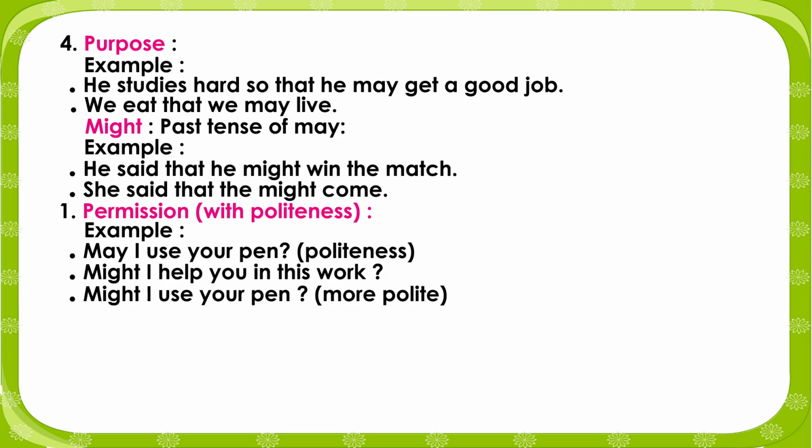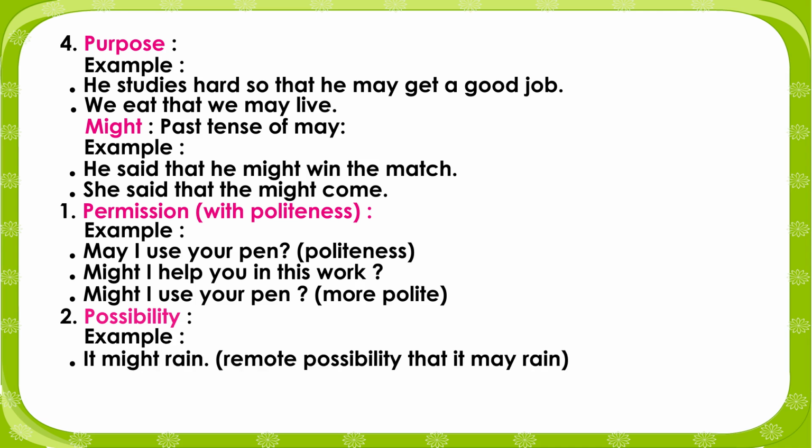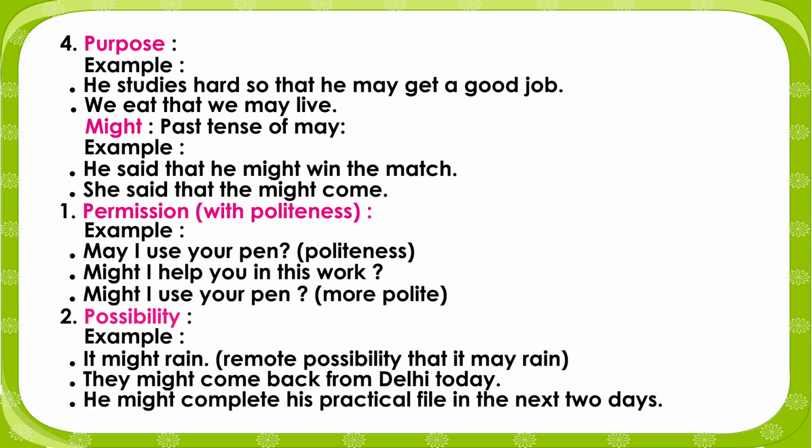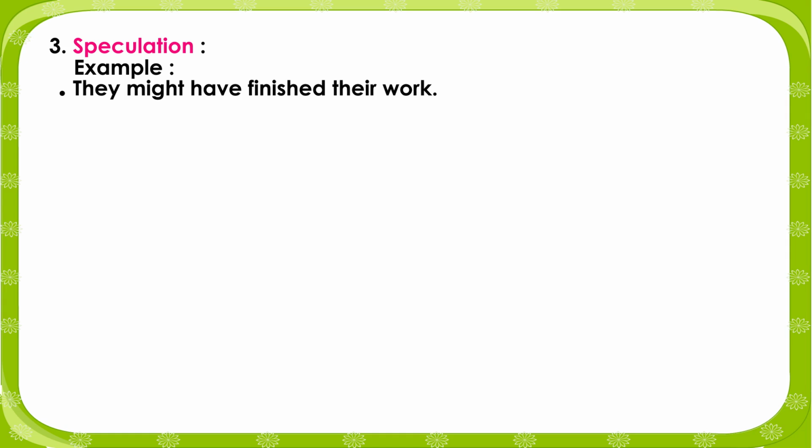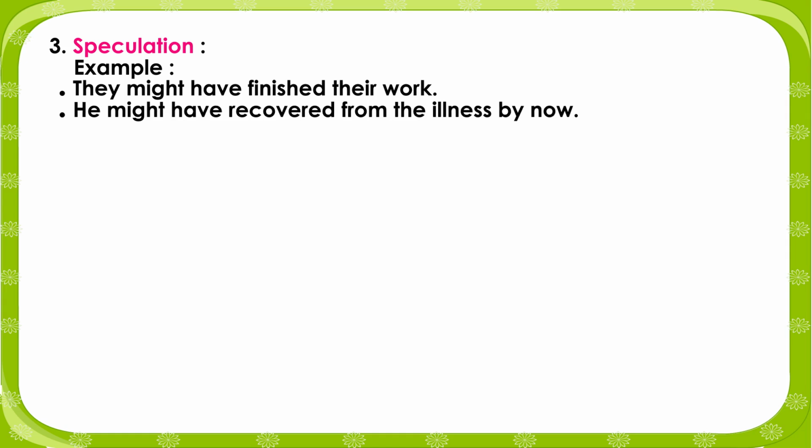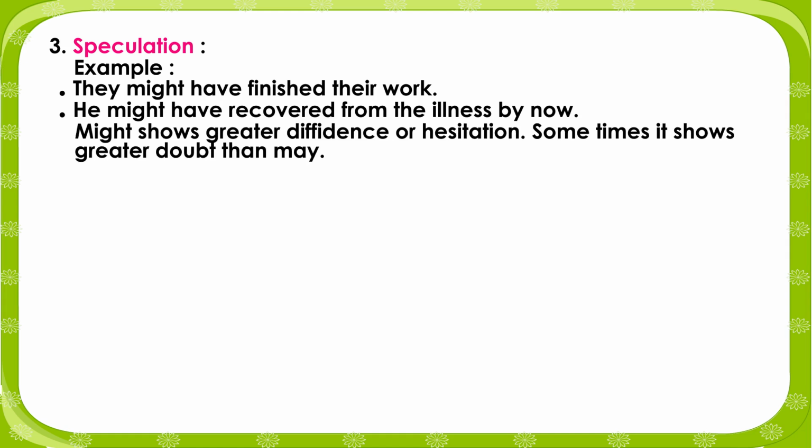More polite. 2. Possibility. Example: it might rain. Remote possibility that it may rain. They might come back from Delhi today. He might complete his practical file in the next 2 days. 3. Speculation. Example: they might have finished their work. He might have recovered from the illness by now. Might shows greater diffidence or hesitation. Sometimes it shows greater doubt than may.